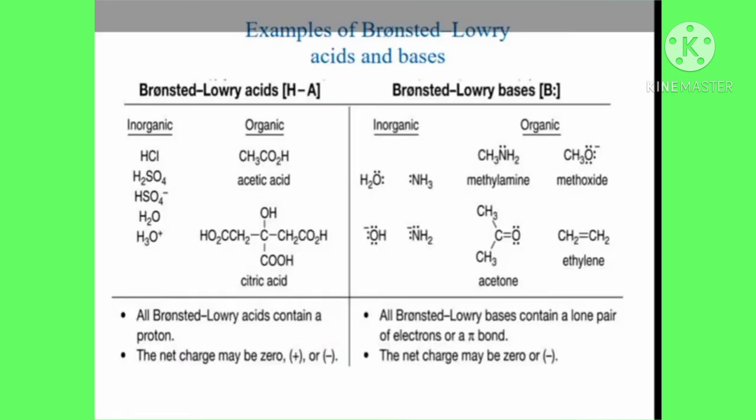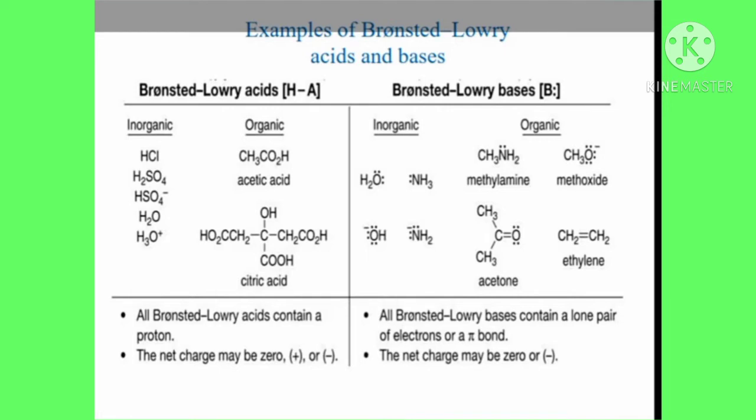Next are examples of Bronsted-Lowry acids and bases. First, the Bronsted-Lowry acids HA. Inorganic acids, for example HCl, H2SO4, HSO4 minus, H2O and H3O plus, and organic acids are acetic acid, citric acid, formic acid, etc. Next are the Bronsted-Lowry bases.